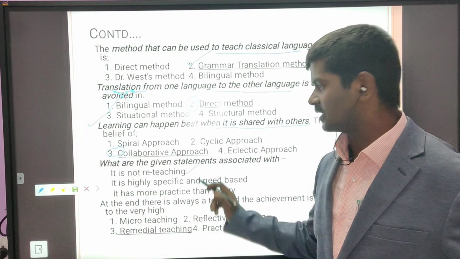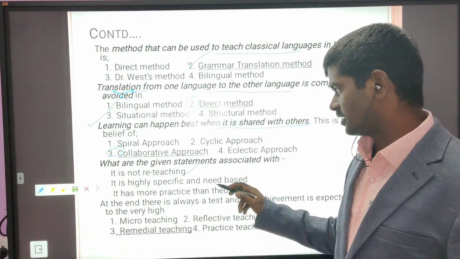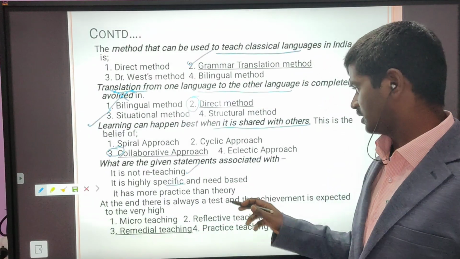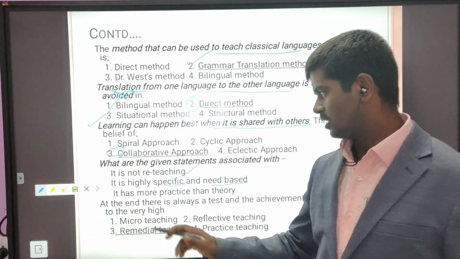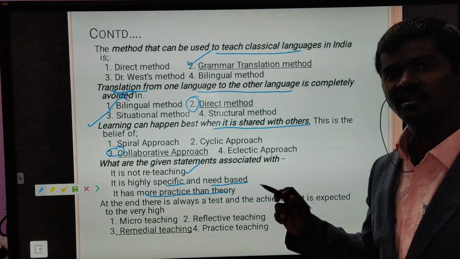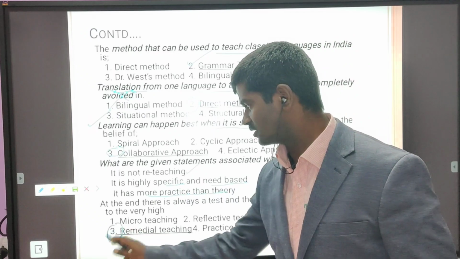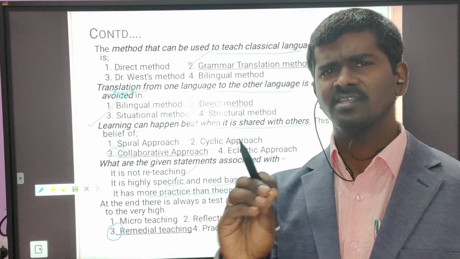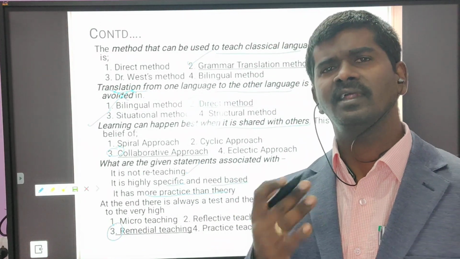Next, what are the given statements associated with? It is not reteaching, it is remedial teaching. It is highly specific, based on the needs, and it has more practice than theory. So the answer here is remedial teaching. Steps of remedial teaching are given here, and they are asking. Simple bit.